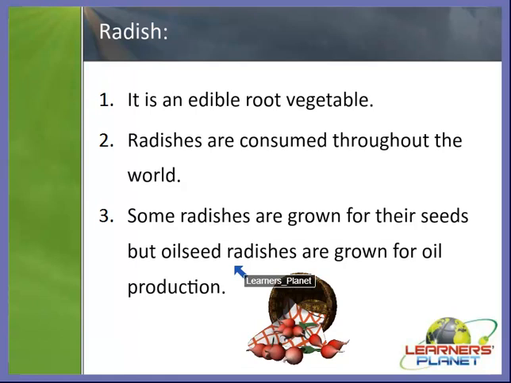So radish is very rich in roughage, so we should consume it, as it is good for our stomach, and its consumption is good for lowering our body temperature whenever we are ill or suffering from fever. So radish is a very good and important root vegetable for us.